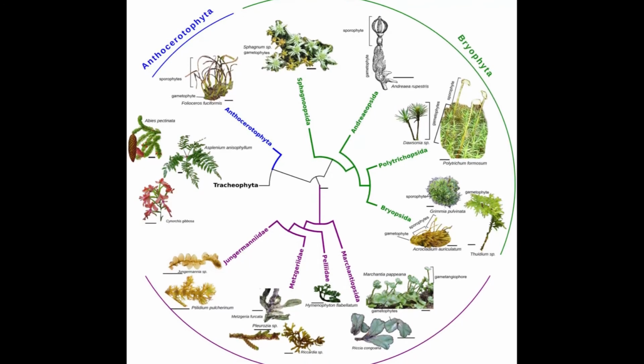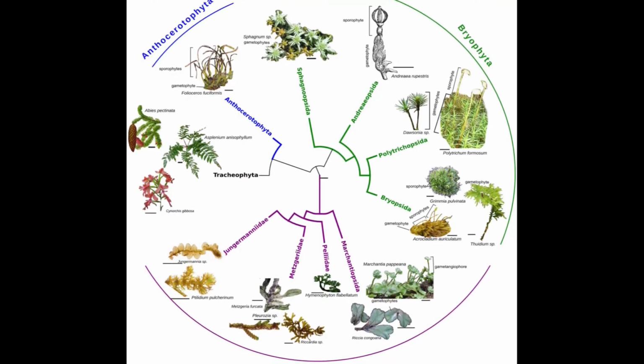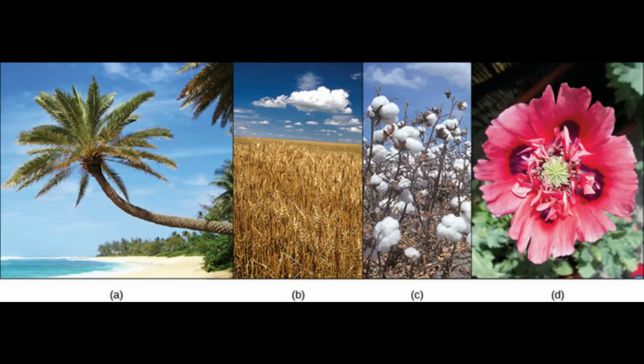The thick cuticle controls the evaporation of water. In some plants, the stomata are in deep pits to minimize water loss. In some plants, the photosynthetic pathway is the CAM pathway.